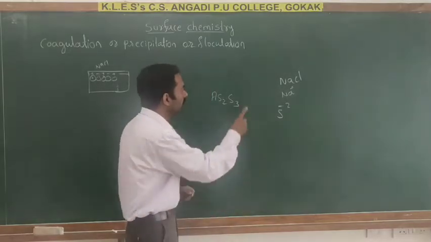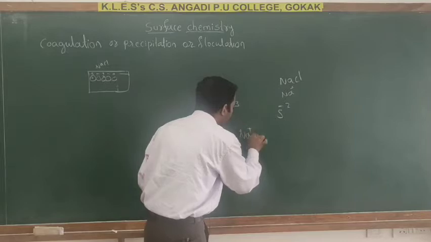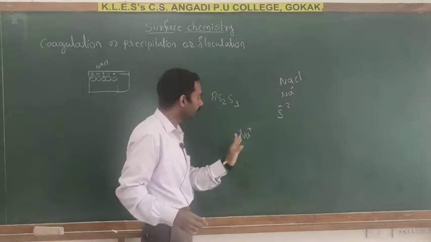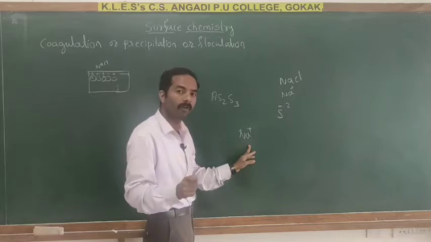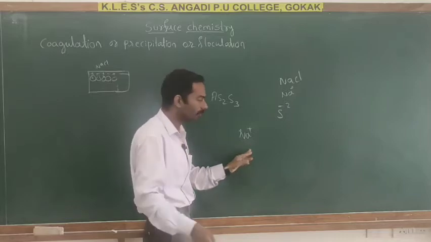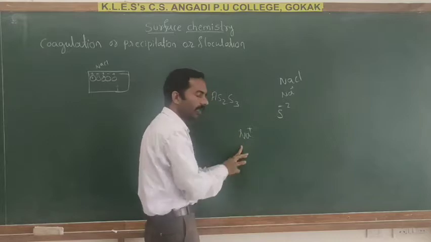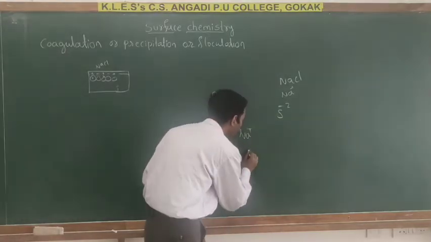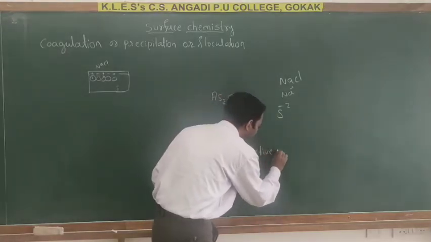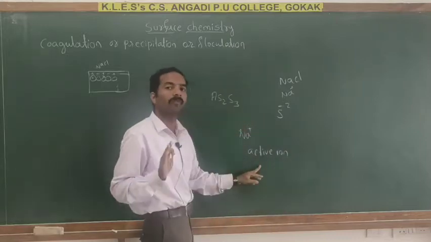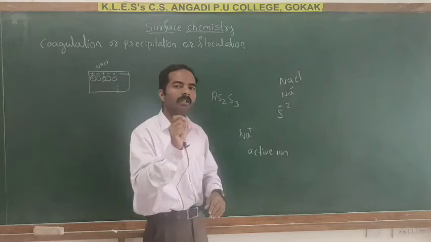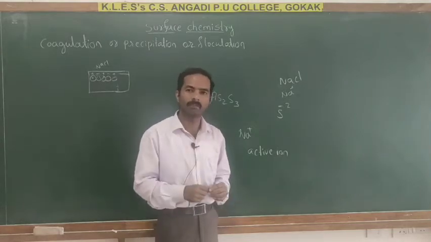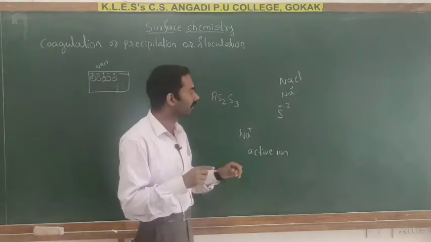Here the Na+ ion is the positive part of the electrolyte. It is responsible for coagulation. Therefore, this positive part of the electrolyte is known as the active ion, or flocculating ion.